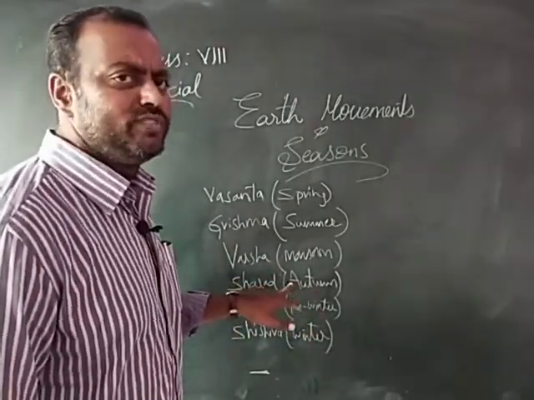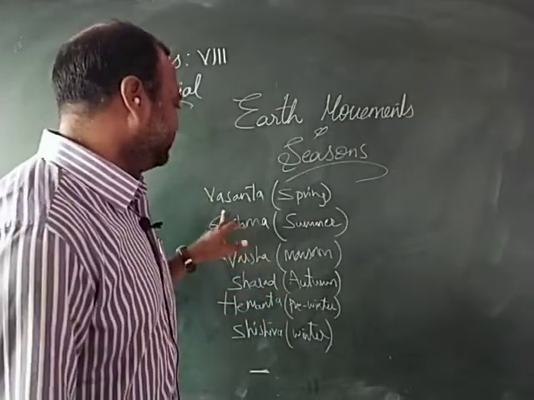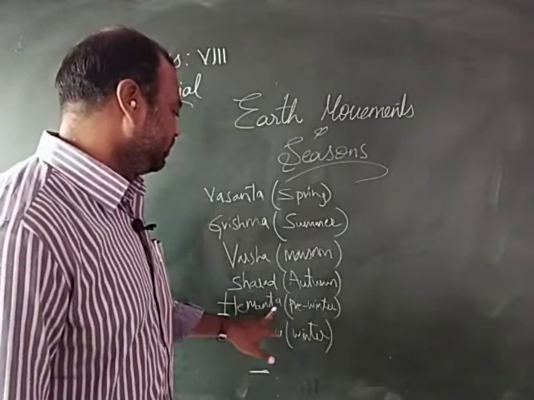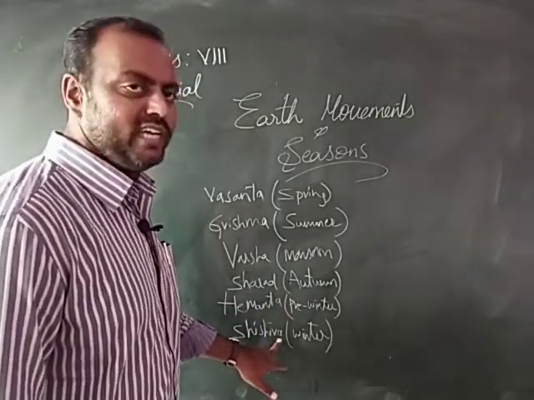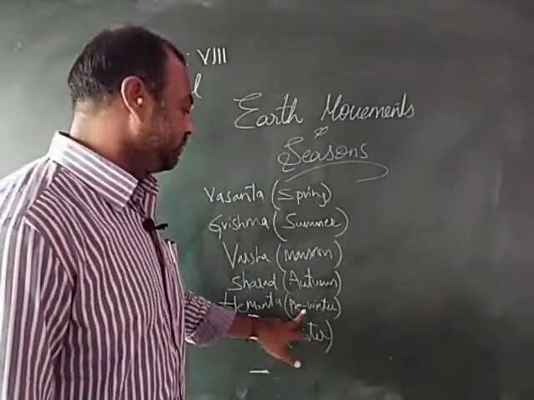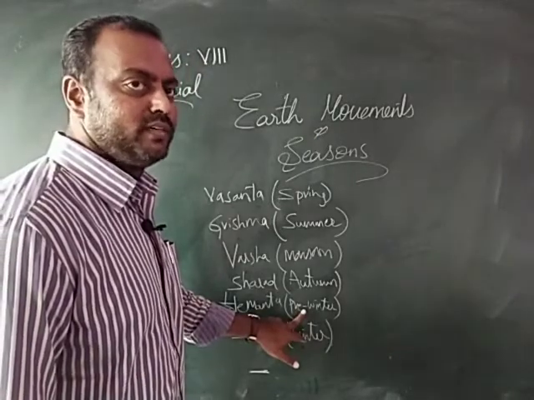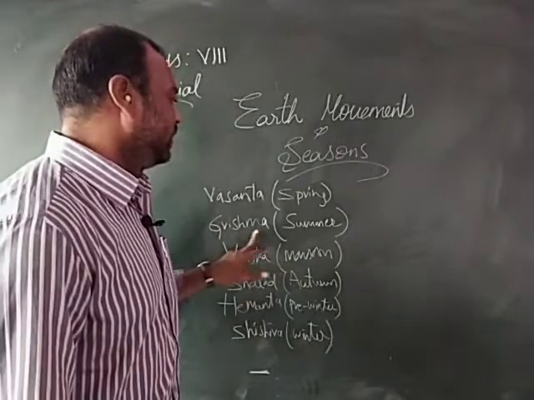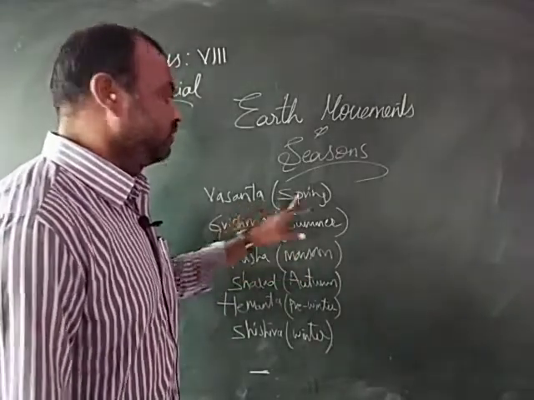These are called Ritus: Vasanta Rutu, Grishma Rutu, Varsha Rutu, Sharad Rutu, Hemanta Rutu and Shishira Rutu. Shishira is nothing but winter, Hemanta is a pre-winter which has a very pleasant atmosphere, Sharad is autumn, Varsha is monsoon, Grishma is summer, very hot, and Vasanta is spring.